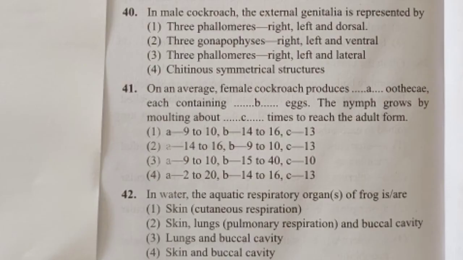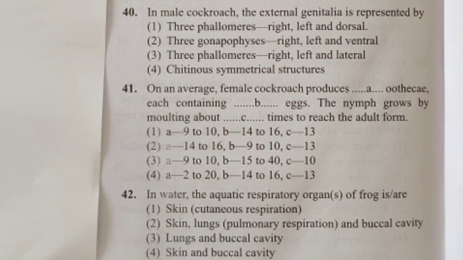The next question we have here is, in water, the aquatic respiratory organs or organ of frog are or is: option A, skin through which cutaneous respiration occurs, skin, lungs and buccal cavity, lungs and buccal cavity, skin and buccal cavity.